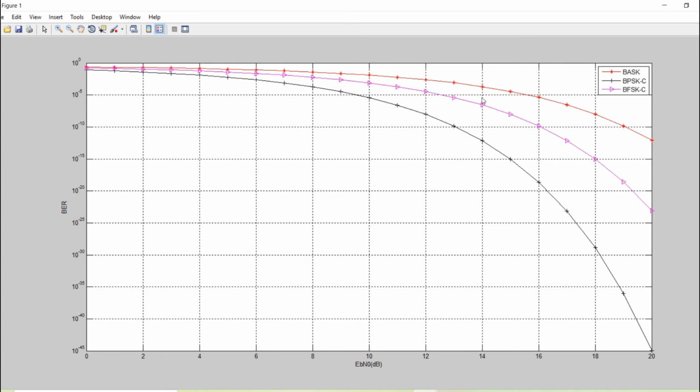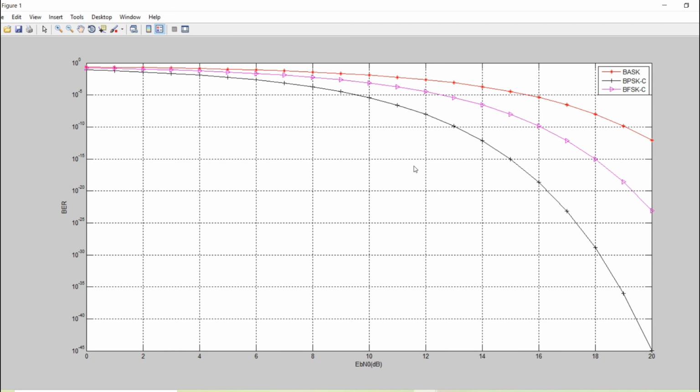So this is about the coherent BASK, BPSK and BFSK. If we generate the non-coherent BASK, BPSK, which is DPSK, and non-coherent BFSK, then we can compare that performance with these particular curves. We can observe there that coherent schemes have lower bit error rate as compared to the non-coherent schemes. But that is out of the context of our experiment, so we are not going to deal with that.